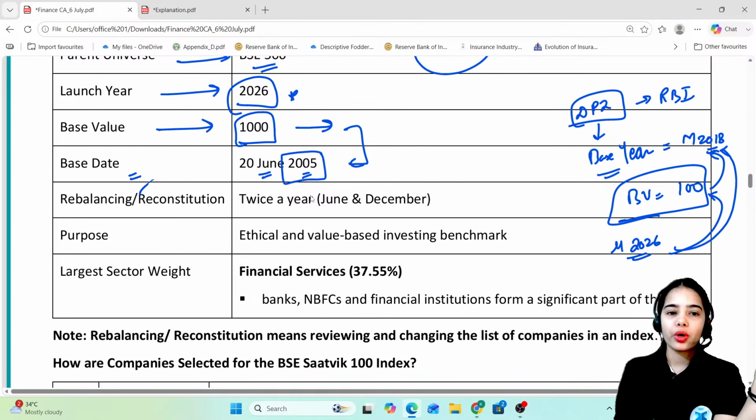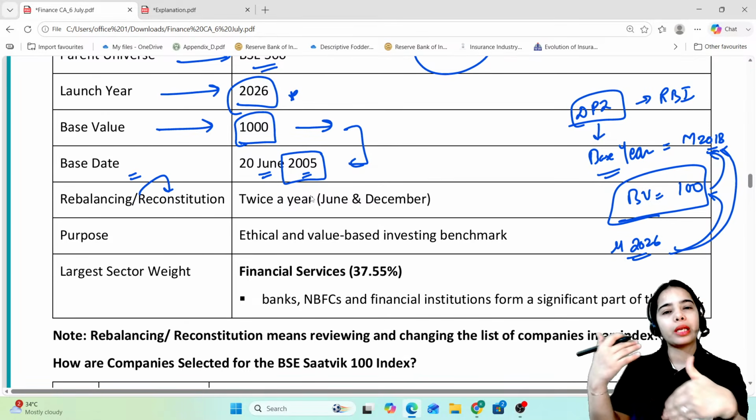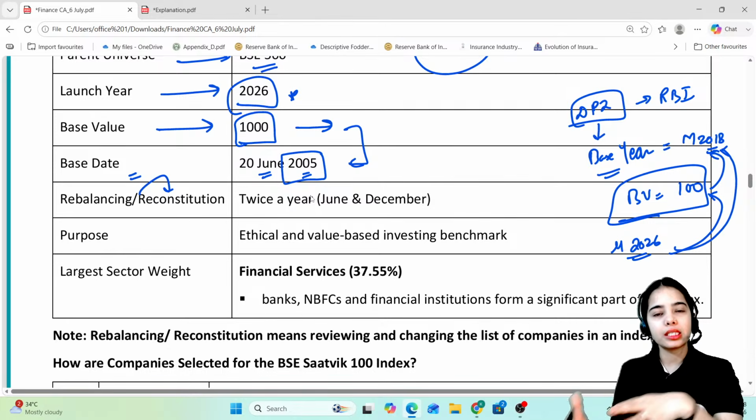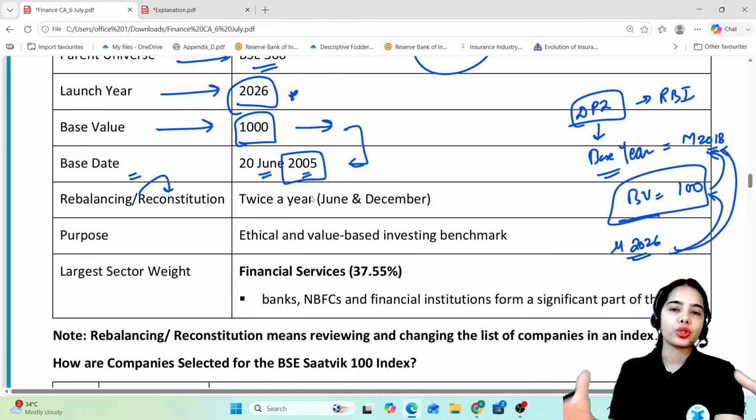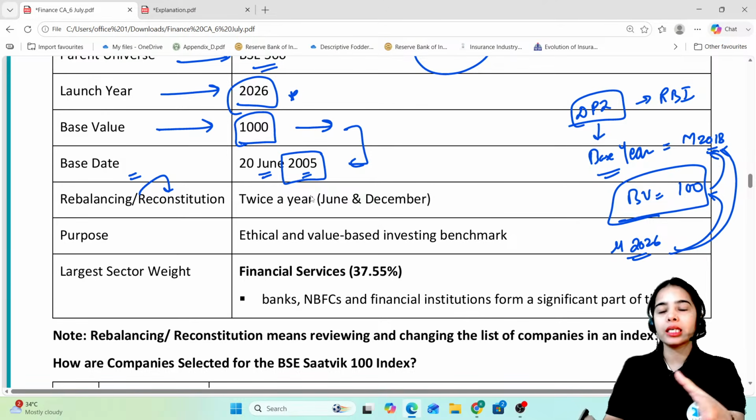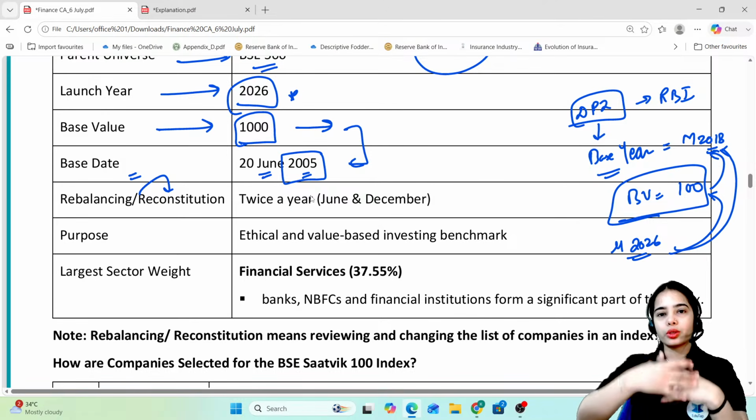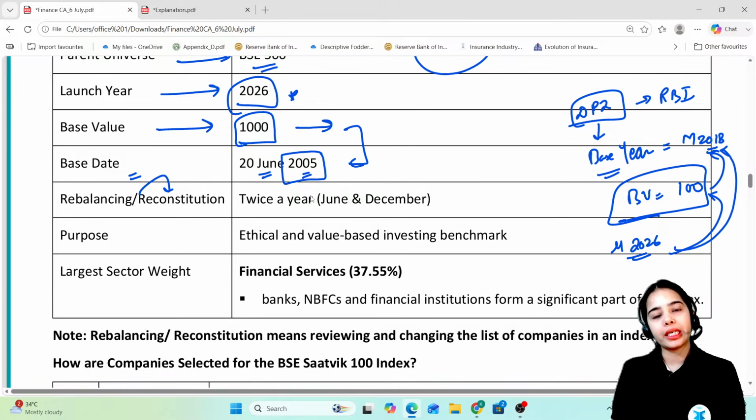Now rebalancing or reconstitution, that means after every how many months the recalibration and the reconstitution of this index will happen. That again and again it has to be seen that the 100 companies that are in the Satvic index, are they following the principles or are they not? And are there any new companies that are following more principles?